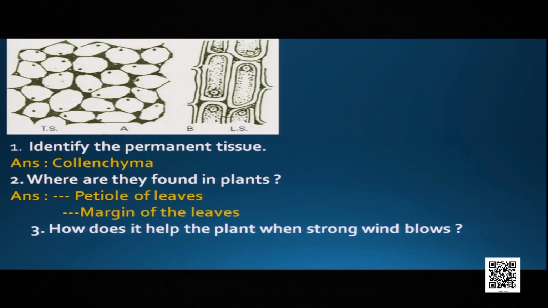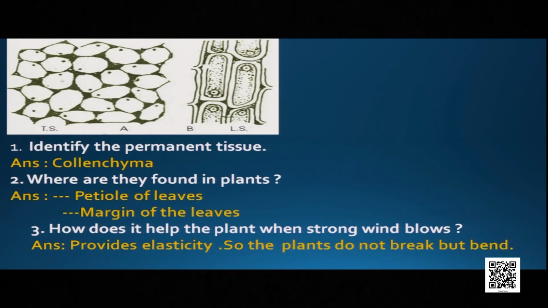Let us come to the third question. How does it help the plant when a strong wind blows? You know that this tissue provides elasticity. So, when a strong wind blows, the plants bend, they do not break, because of the flexibility and elasticity.